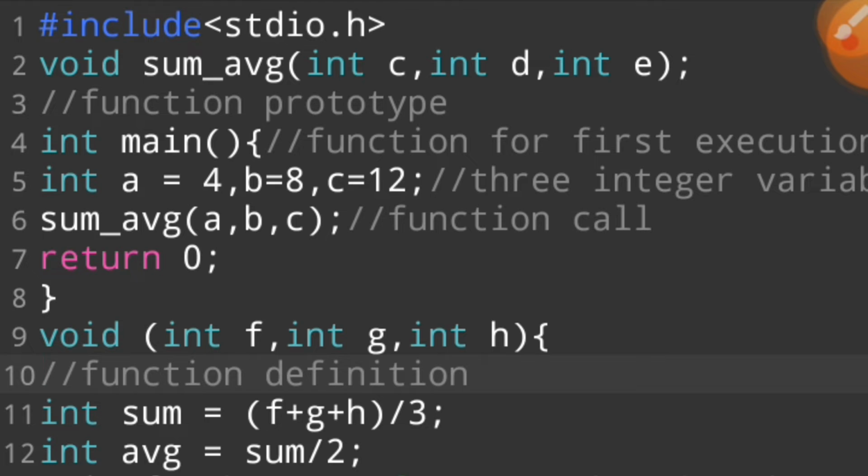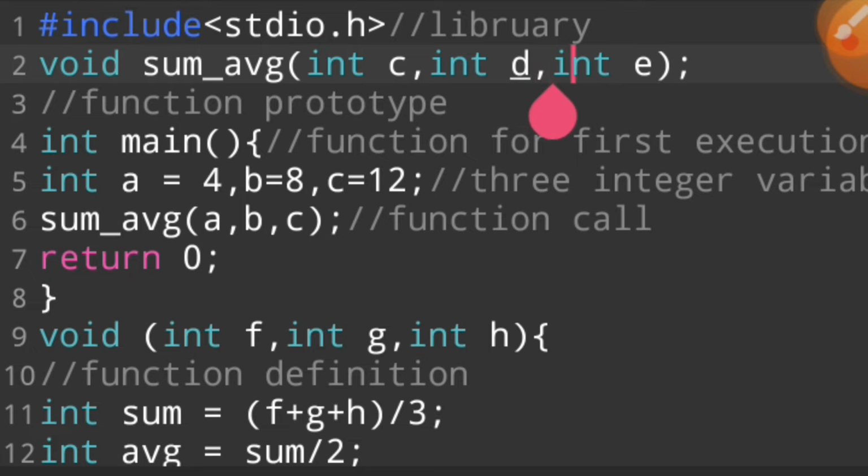First of all, our compiler goes to this library. This library gives us some functions like printf and scanf, and then our compiler reads this function prototype. When our compiler executes this program, the compiler understands that the programmer wants to make a function, and the compiler accepts this. The compiler says yes, you are able to make any type of function. Then we say integer main function for first execution, and then we declare three integer values.